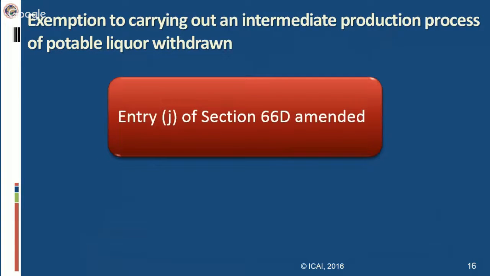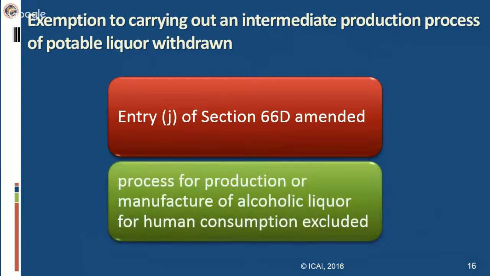Earlier, entry J of section 66. Section 66 is the negative list of services. This entry provides that services by way of carrying out any process amounting to manufacture or production of goods are not leviable to service tax because they are covered under the negative list.